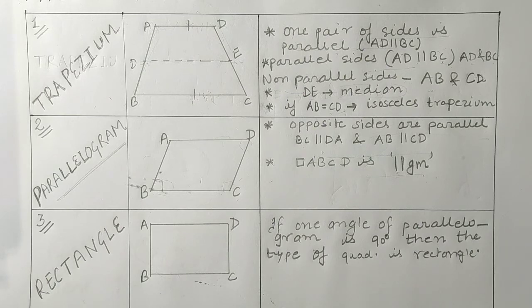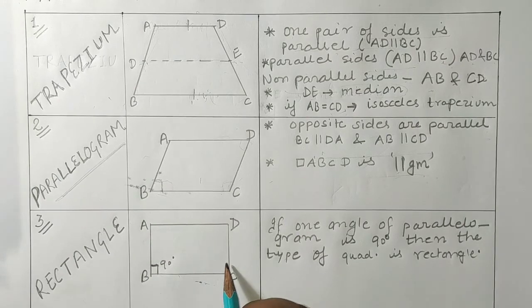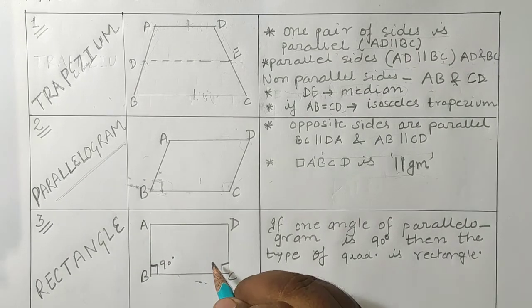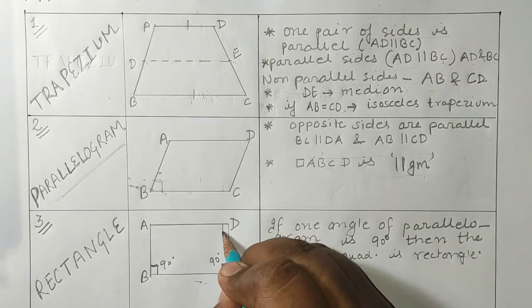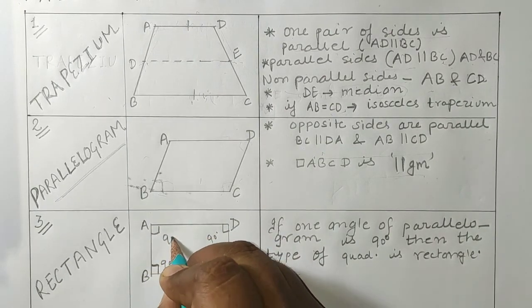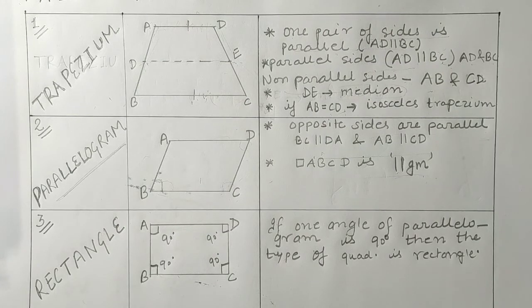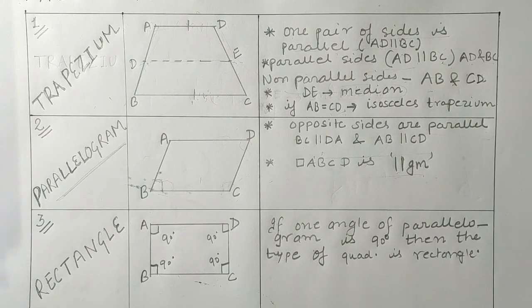Okay students, are you getting my point? And when you are defining rectangle not on the basis of parallelogram, so you can say that if all the angles of a quadrilateral is 90 degree, then that type of quadrilateral is known as rectangle. Okay students, so this is how we define trapezium, parallelogram and rectangle.